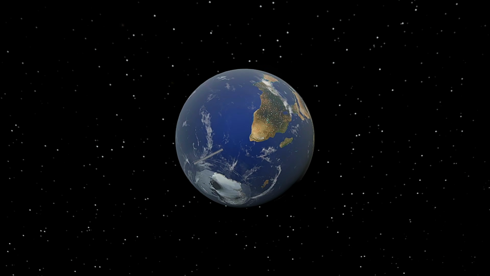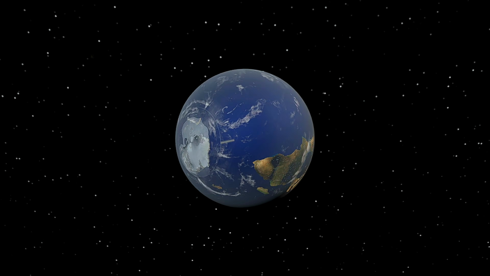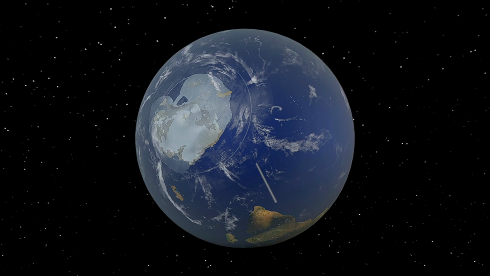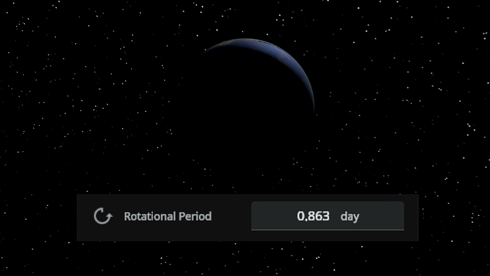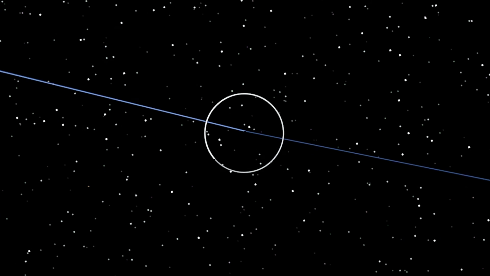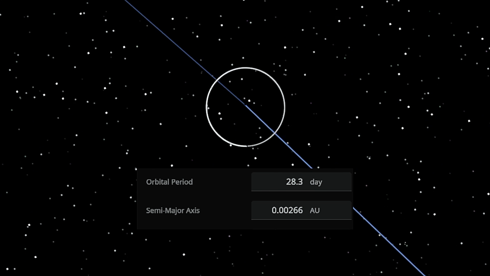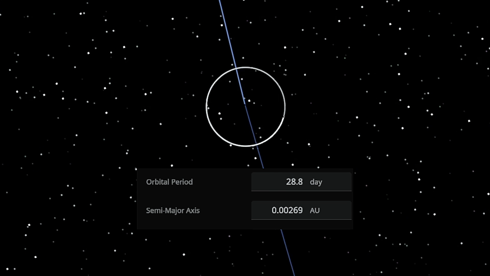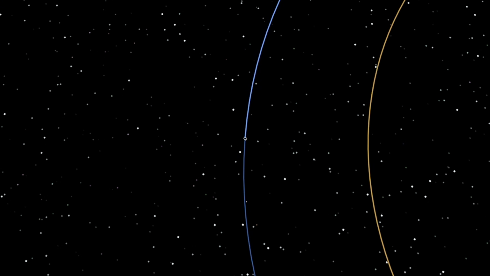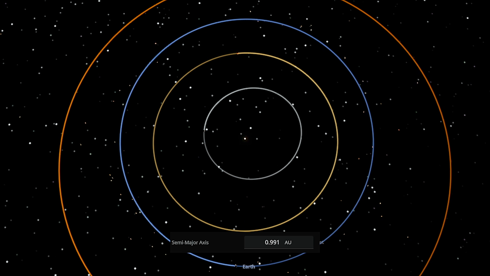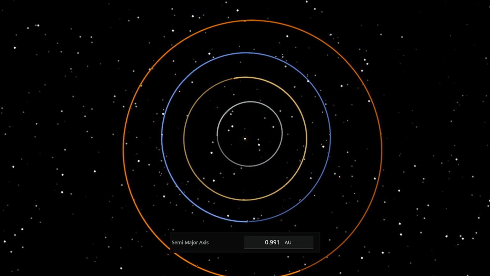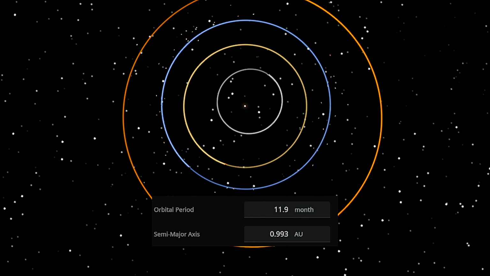Earth's rotational axis is no longer aligned with its original poles and has shifted several degrees. The impact speeds up Earth's rotation, shortening a day to just 20.7 hours. The Moon's orbit is also affected, increasing its orbital period to about 28 to 29 days. Earth's orbit around the Sun changes as well, with its semi-major axis shrinking by about 0.01 astronomical units. As a result, 1 year on Earth now lasts only about 11.8 to 11.9 months.